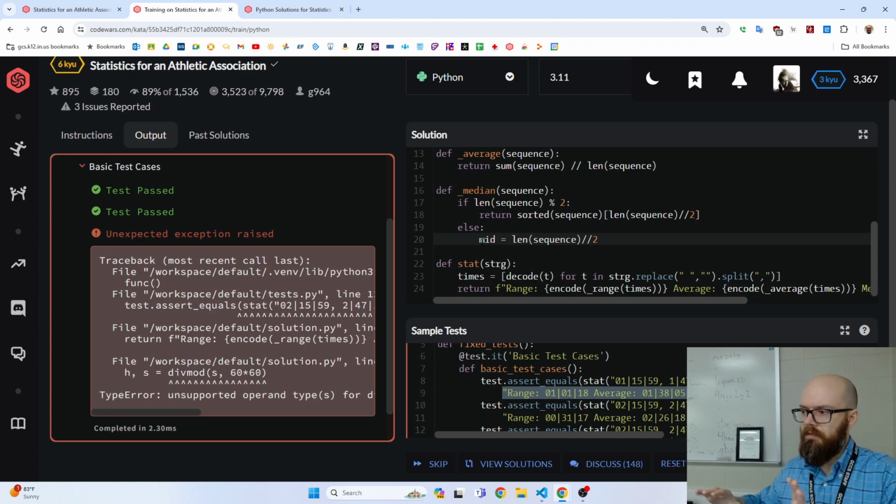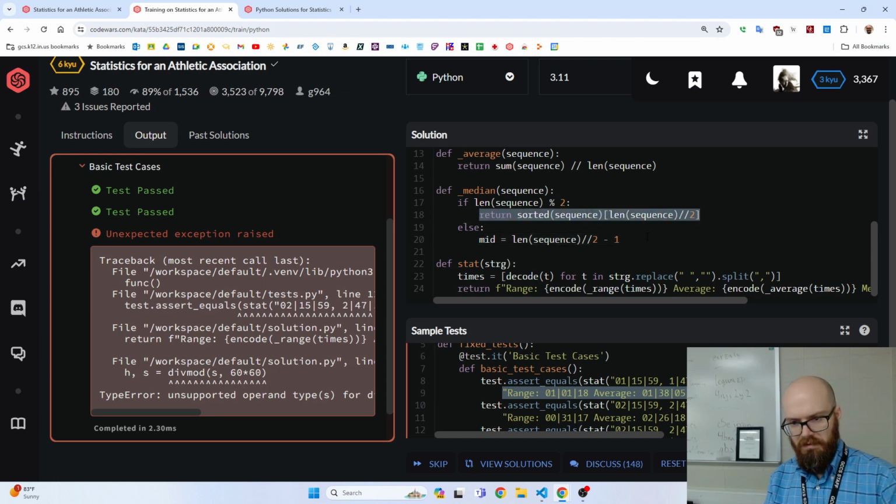But 4 is the right side of our middle because you go 0, 1, 2, 3, 4, 5, 6, 7. So we got to go minus 1. So what I'm thinking is like we do that plus the next one. So we're going to go something like this.